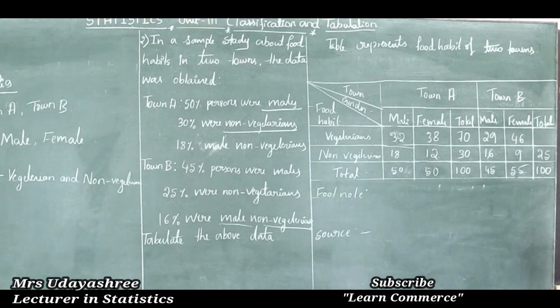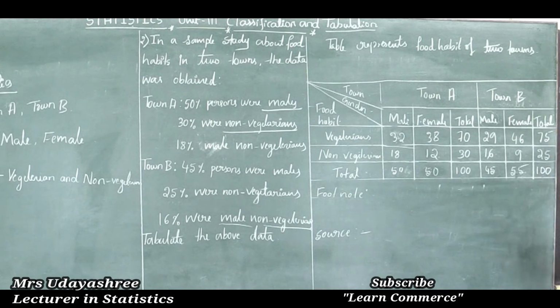Next, here only one cell is remaining. So how to find this? This is total vegetarians. See here, male vegetarians are there, female vegetarians are there. Then how to find the total vegetarians? If I add these two values, then I will get the total vegetarians. That is 29 plus 46 is 75.